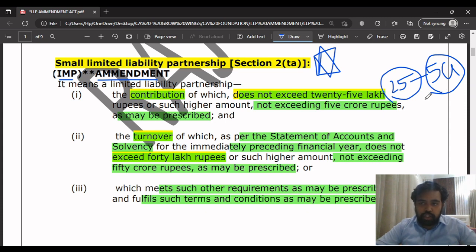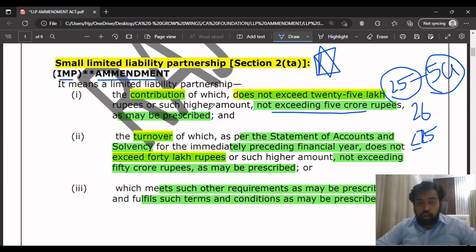Means that if the contribution right now is, suppose, 26 lakh, it is not a small LLP. If it is 25 lakh or less, if it does not exceed 25 lakh, that is a small LLP. Okay, understood. Even if it is less than or equal to 25 lakhs, you can consider it a small LLP. So 5 crores is not the amount which you should see here.